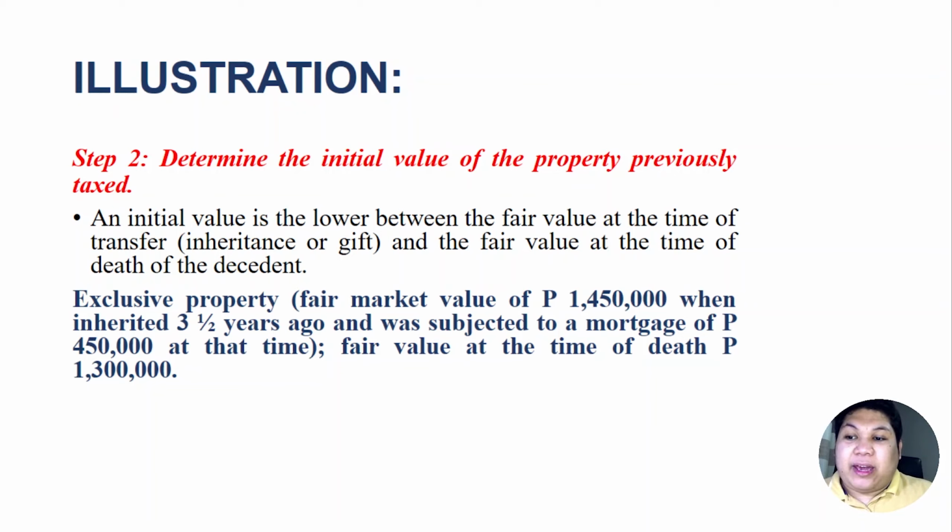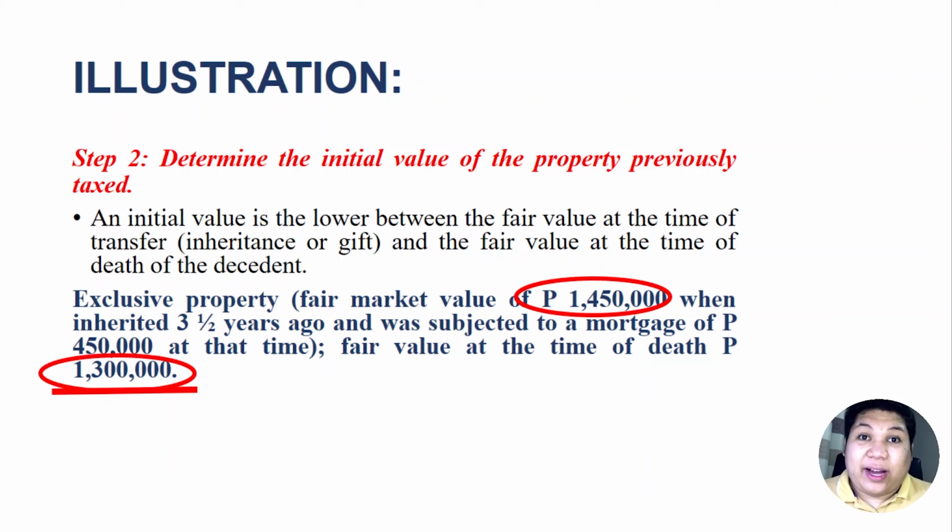Therefore, we will compare which of the two values given is the lower figure. Comparing the fair value at the time of transfer 3.5 years ago and the fair value at the time of death today, the fair value today is the lower amount. Therefore, between 1.450 and 1.3, it's the 1.3 that we should use as our initial value. Remember, we are claiming deductions, and deductions are highly disfavored by the law.